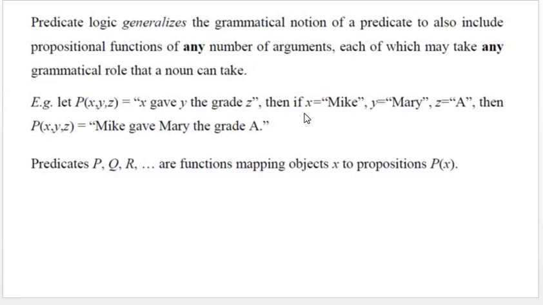Then suppose x is Mike and y is Mary and z equals A, then P(x, y, z) is Mike gave Mary the grade A. The predicates P, Q, R, etc. are functions mapping objects x to propositions P(x).